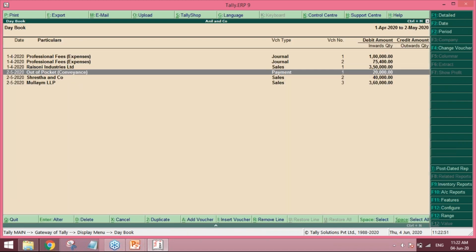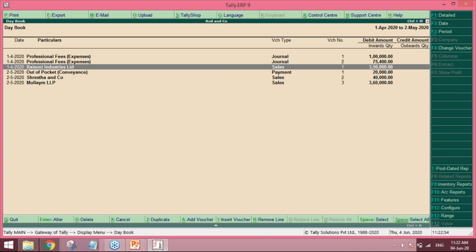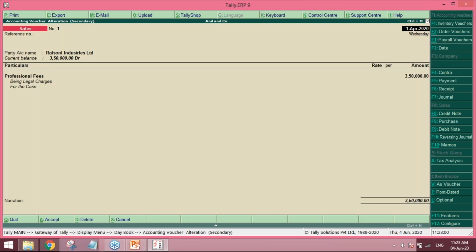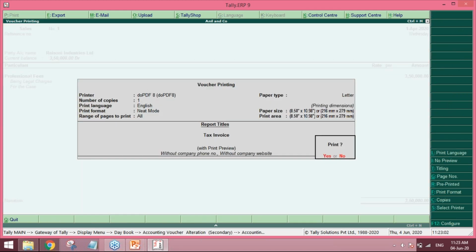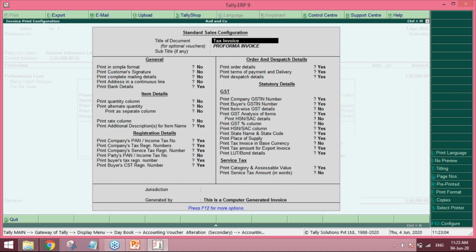There are a few things that can be removed. Go to the invoice printing, Alt P and F12, and you can remove all the order details, terms of delivery and dispatch details.